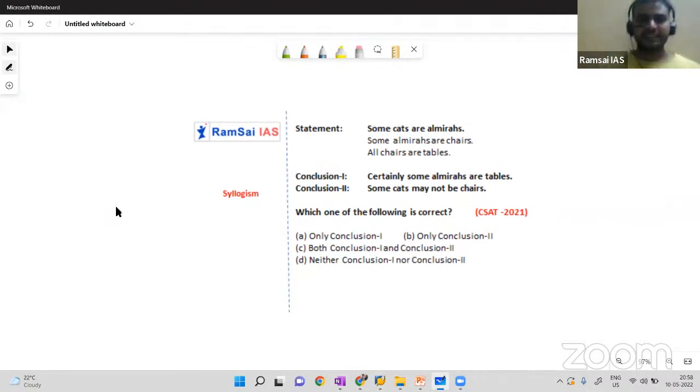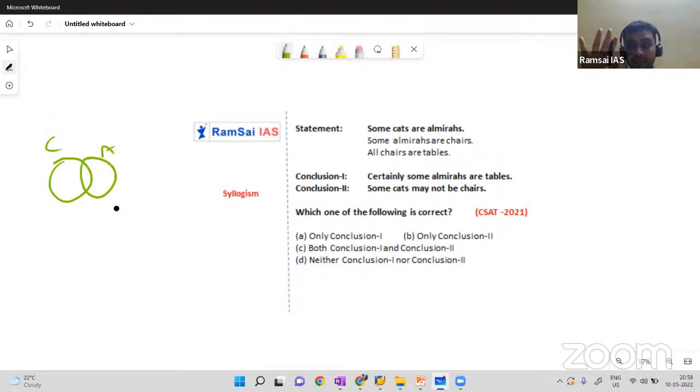Now, three statements followed by two conclusions. I'll draw this diagram in 5 to 10 seconds. Some cats are almaras, and some almaras are chairs, and all chairs are tables. All chairs are tables means you should not touch cat and table, as you don't know the relation. And of course, I don't know the relation between table and almara, but still, if I want to cover all the chairs with tables, I have to touch almara.